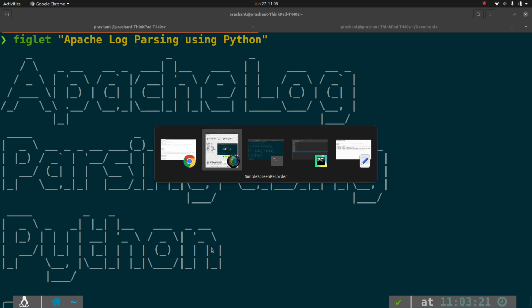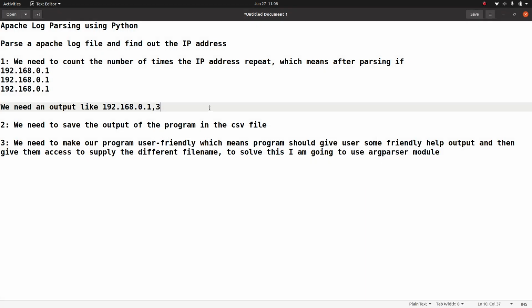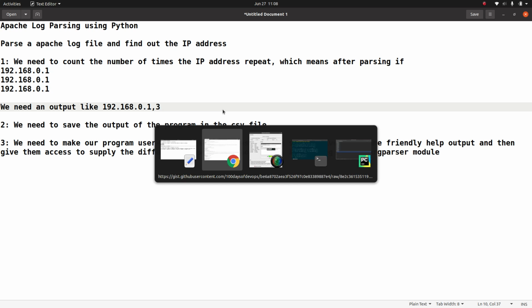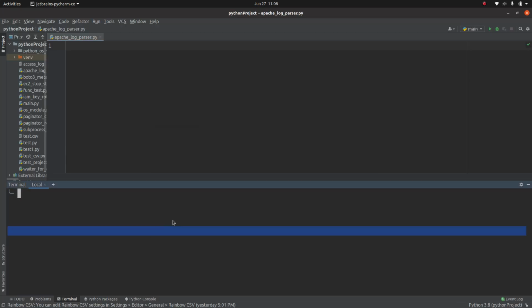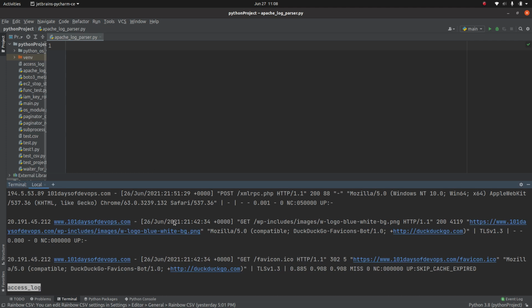Before I start writing the code, let's get the requirements straight. First thing is obviously we need to parse an Apache log file and find out the IP address. What do I mean by that? This is my access.log, and in this you will see that the first entry is the IP address. I want to determine from where people are accessing my site, so I need to grab this IP address. This is the first requirement.